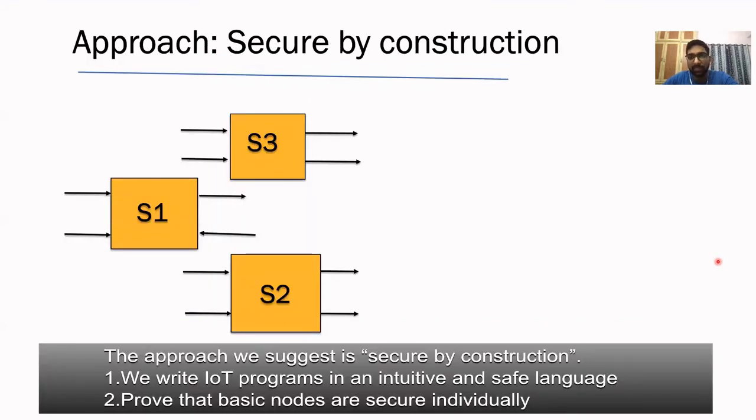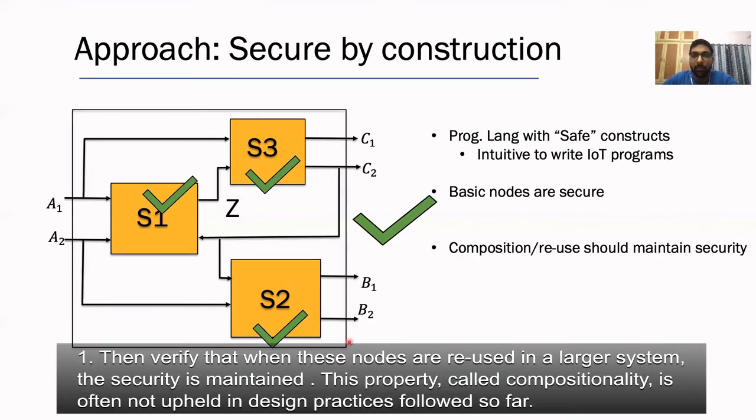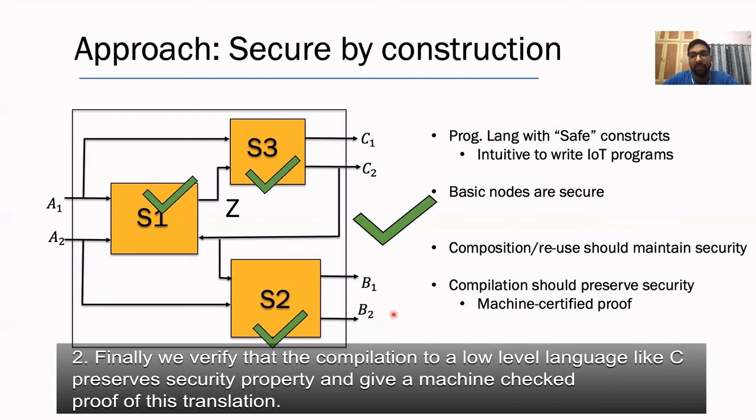The approach we suggest is secure by construction. We write IoT programs in an intuitive and safe language, prove that the basic nodes are secure individually, then verify that when these nodes are reused in a larger system, the security is maintained. This property, called compositionality, is often not upheld in design practices followed so far. Finally, we verify that the compilation to a low-level language like C preserves the security property and give a machine-checked proof of this translation.